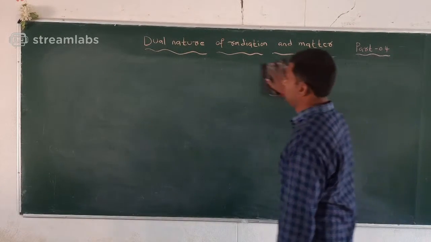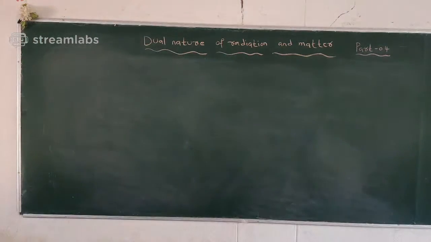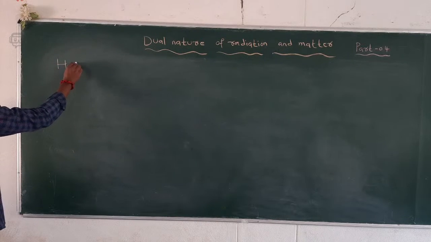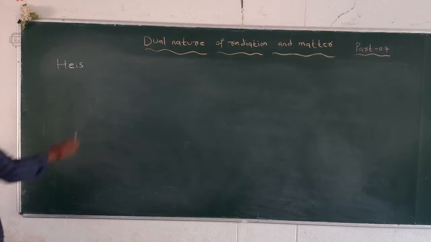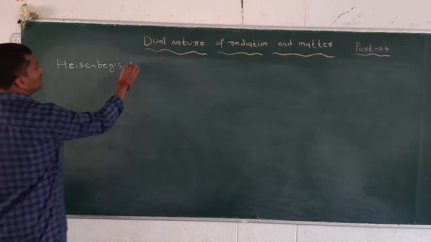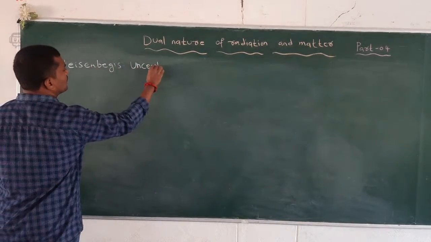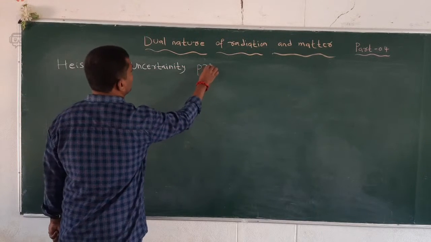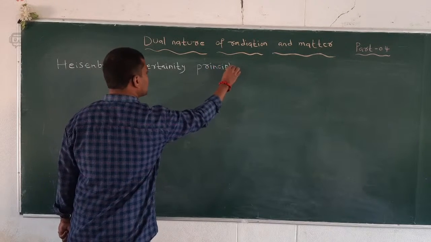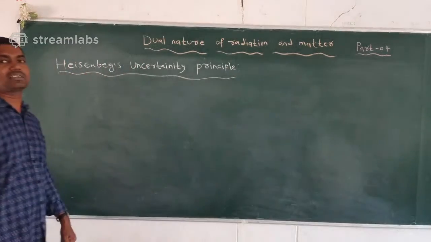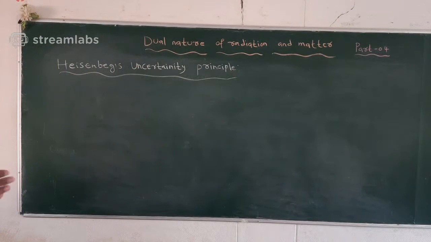Heisenberg uncertainty principle, Heisenberg అనిశ్చితత్వ సూత్రము. It is a simple definition.